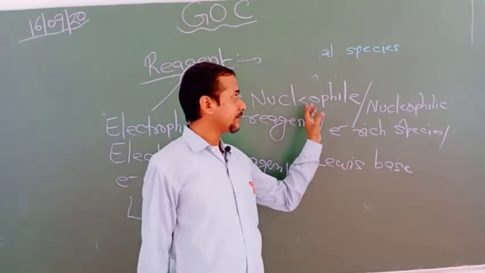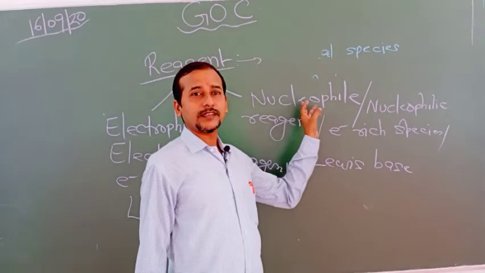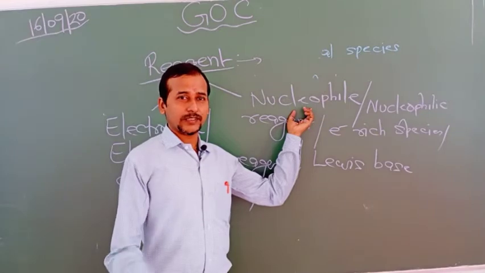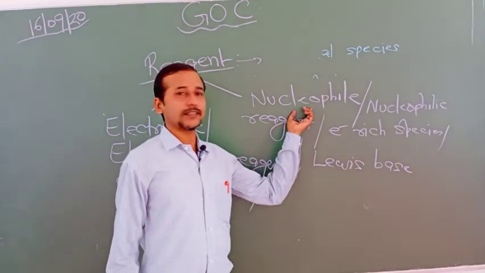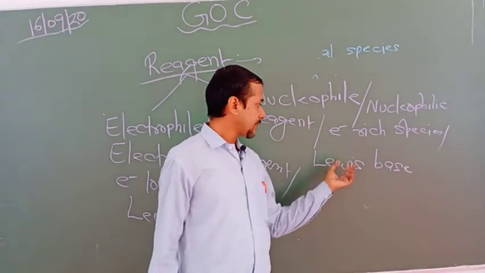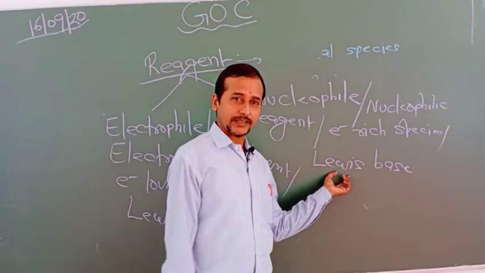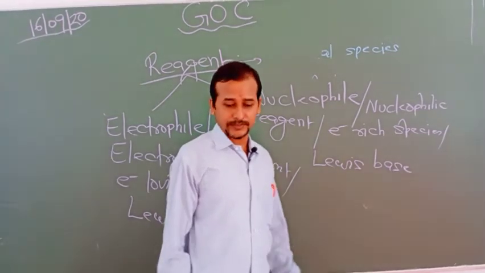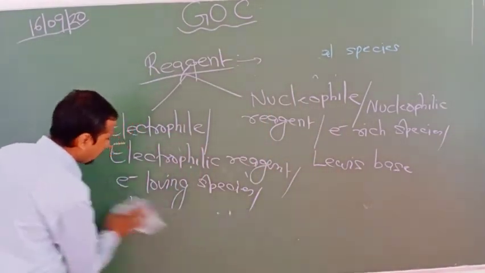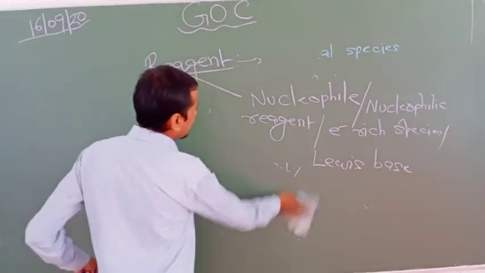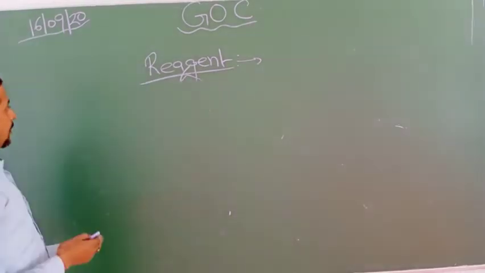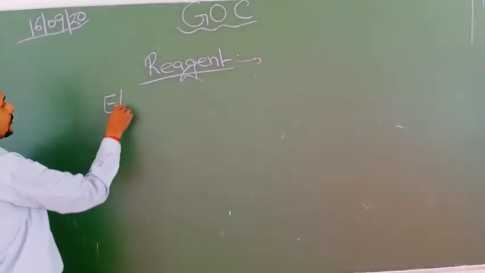Now come to the nucleophile. Nucleophile means an electron rich chemical species. They always attack the nucleus. As you know, the nucleus has fewer electrons, that is, it is positively charged. So that's why they always seek the positive charge. Electron rich, as I told you. Lewis base, because they can donate an electron pair and hence we have them as Lewis base. So this is the general property of nucleophile and electrophile. These terms are repeated many times when you learn chemistry. So that's why I told you here. Now I will discuss electrophile and nucleophile in detail.